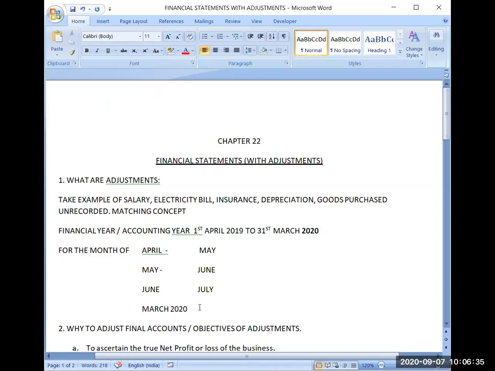April 2020. I will be paying this salary in the month of April. But in April 2020, my next financial year or accounting year will start.